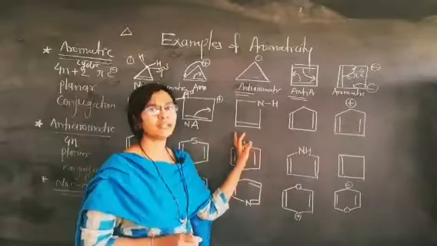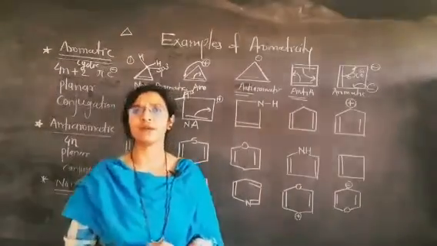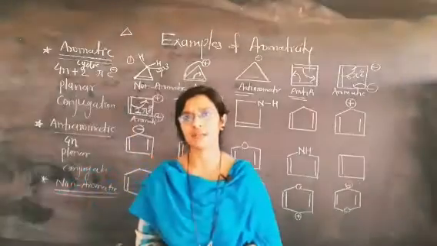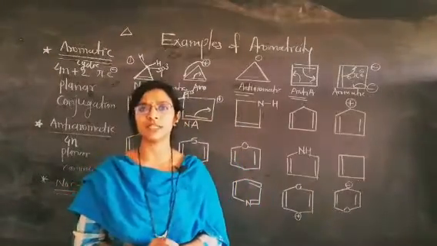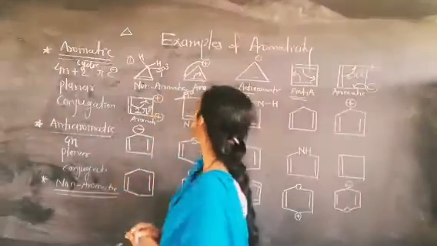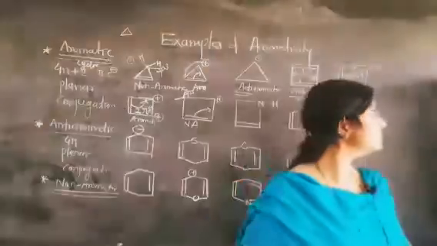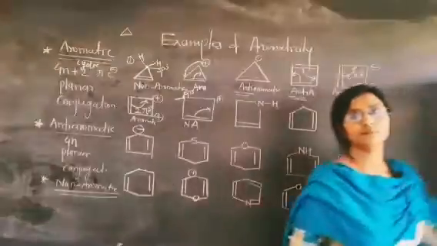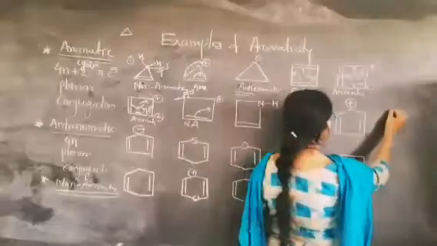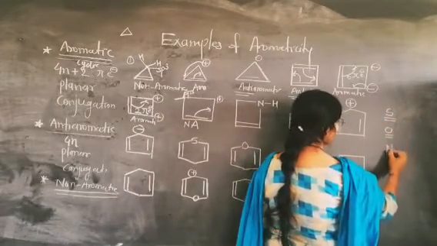Same thing, one trick is for this: when a heteroatom, friend, remember there are some heteroatoms which form the ring. Which are those heteroatoms? Let me just write here: sulfur, oxygen, nitrogen.